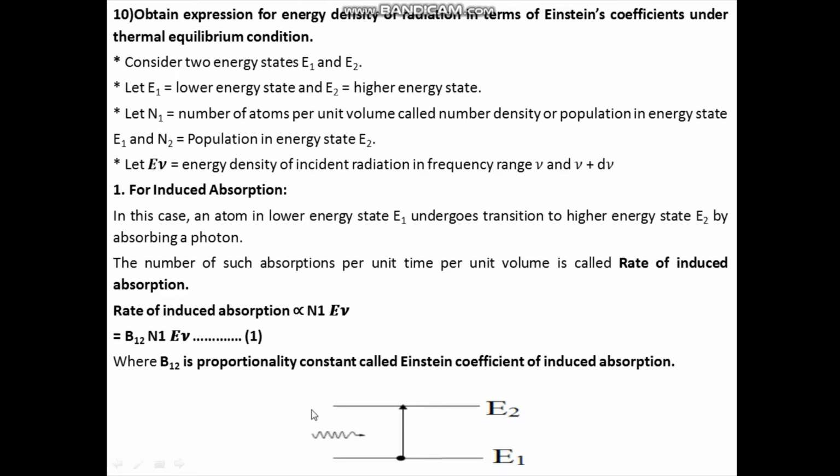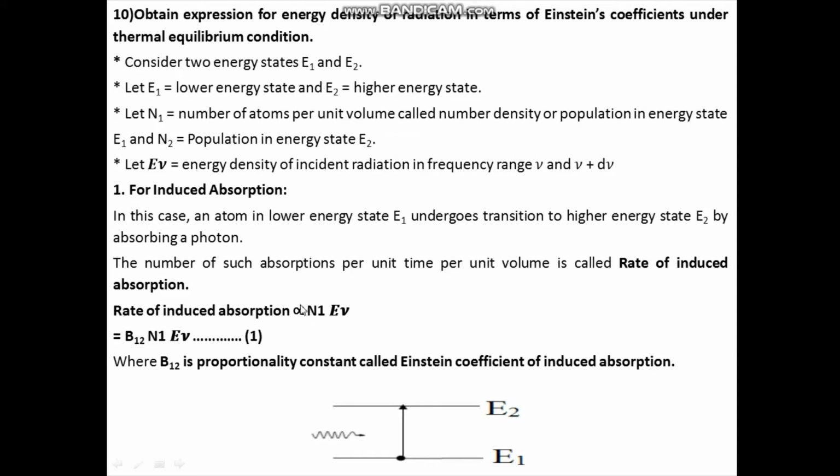Therefore we can say the rate of induced absorption is directly proportional to E nu, and it is again proportional to N1. So rate of induced absorption is proportional to N1 E nu.